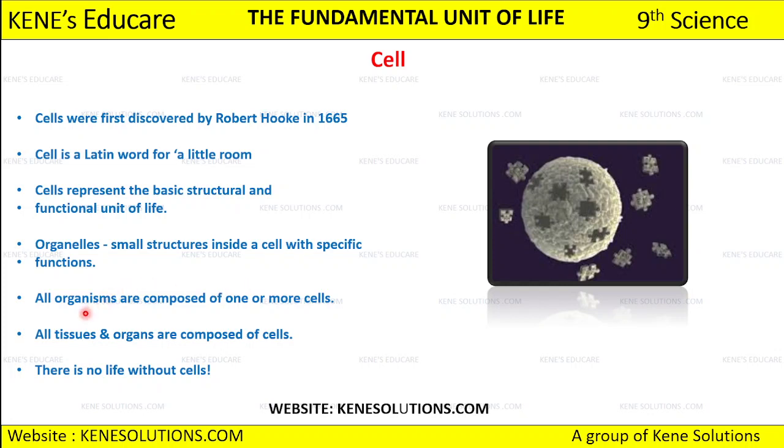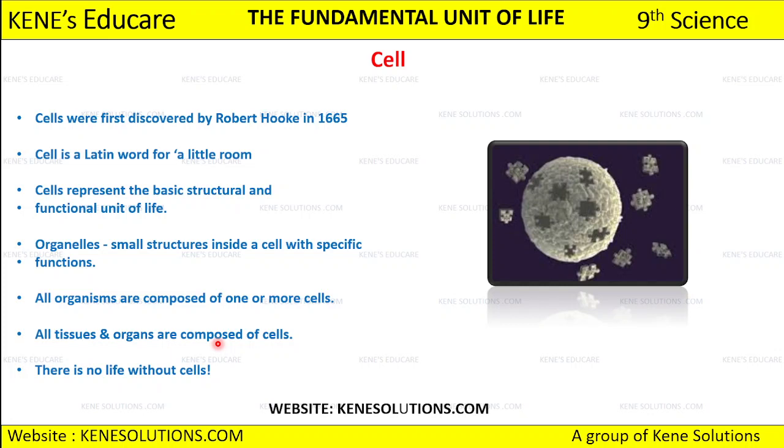Okay, so all organisms are composed of one or more cells. So how many cells do all organisms consist of? Either one or more cells, and all the tissues and organs are also composed of cells. How is a tissue formed? See, a human body is all made up of cells. So when a group of cells come together, it makes up a tissue. How are you going to define tissue?